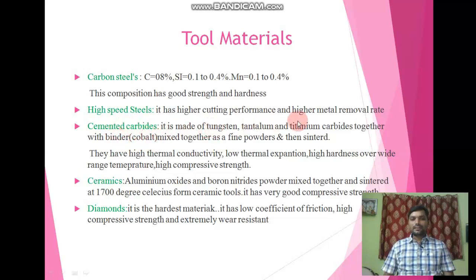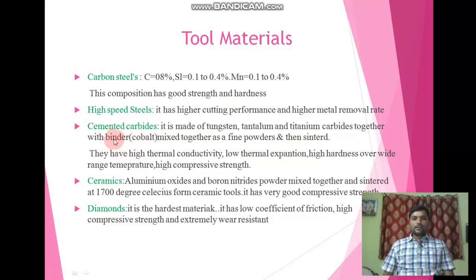These three carbides are mixed with the cobalt binder to form a fine powder, and then it is sintered. With the help of the sintering process we get cemented carbide tools.